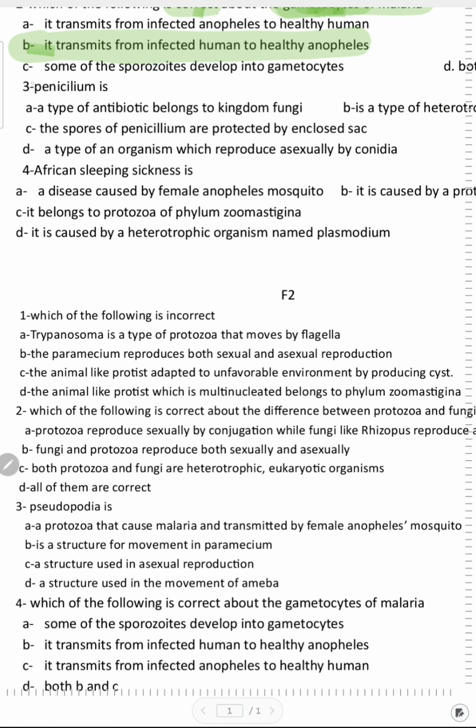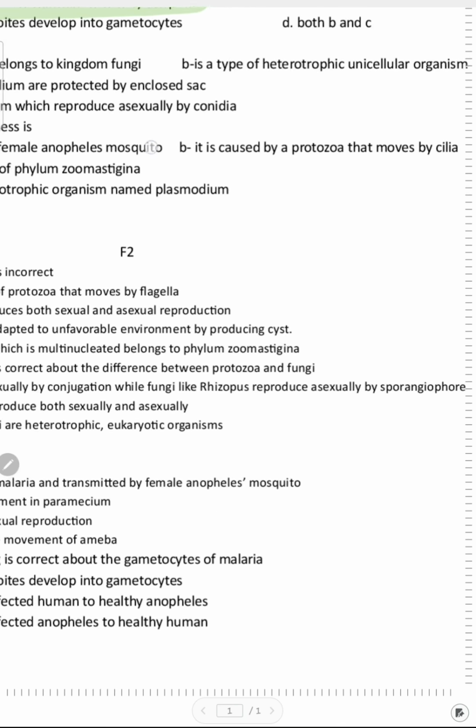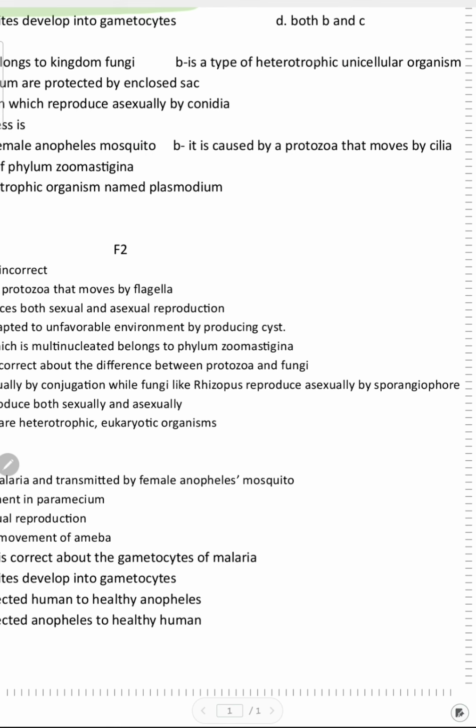In question number 3, it asks about Penicillium, and we know Penicillium is a type of fungi. It belongs to kingdom fungi, but it's not yeast, so it's a multicellular organism. Is it a type of antibiotic? This is wrong because it's not a type of antibiotic. The antibiotic is named penicillin, not Penicillium. B. It's a type of heterotrophic unicellular organism. Is it heterotroph unicellular? No, we said it's not unicellular because it's not yeast.